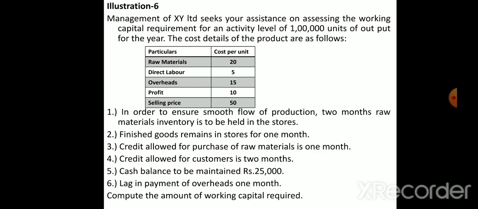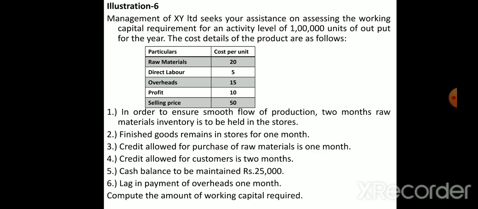Next, credit allowed for purchase of raw material is 1 month. We have purchased raw material but they have given 1 month credit, which means creditors, because we have borrowed raw material, but after 1 month we are going to pay that money to them. So it is creditors, a current liability. Credit allowed to customers is 2 months. We have sold the goods to customers, but they said they will give money after 2 months. So it's debtors, a current asset.